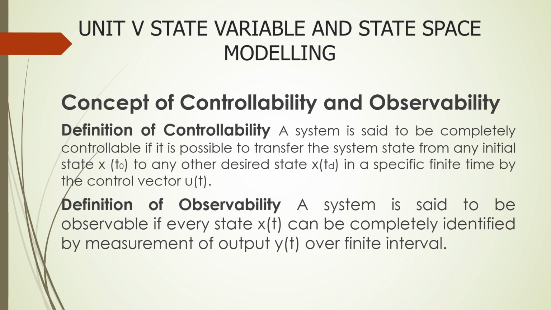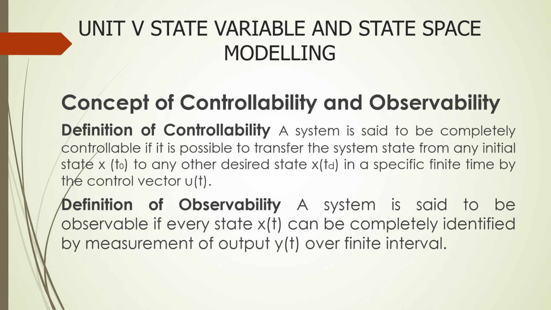A system is said to be completely controllable if it is possible to transfer the system state from the initial state, that is x of t naught, to any other desired state x of td in a specific finite time by the control vector u of t. That is, when we have a system, we need to transfer some data.